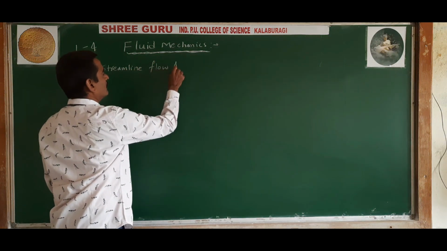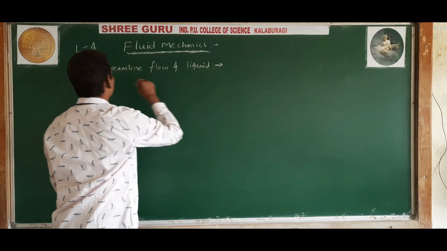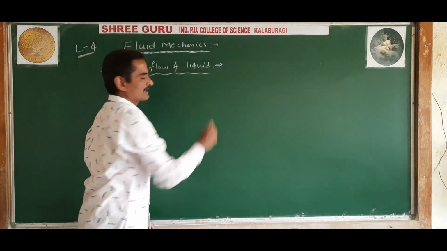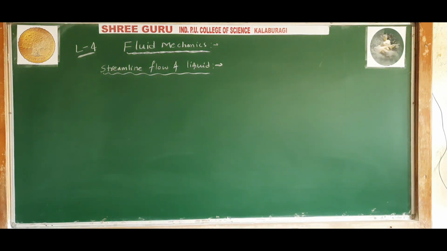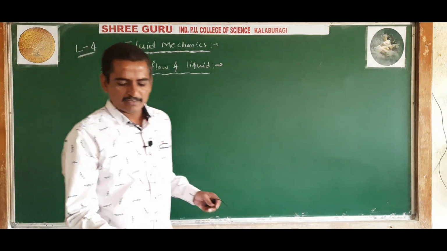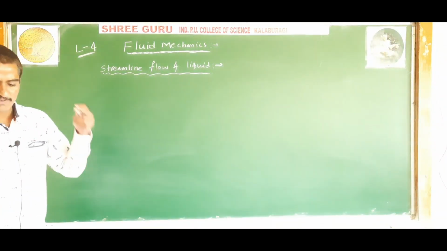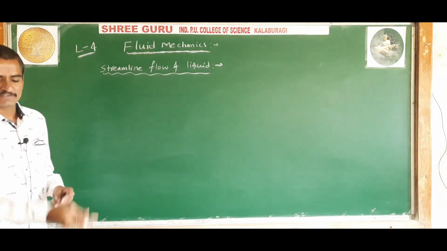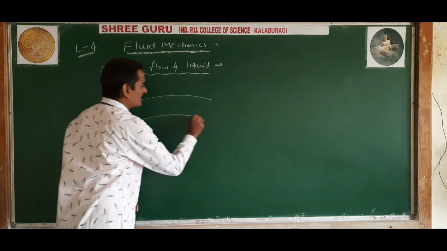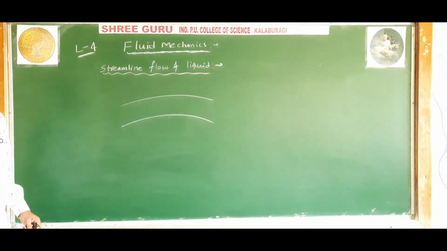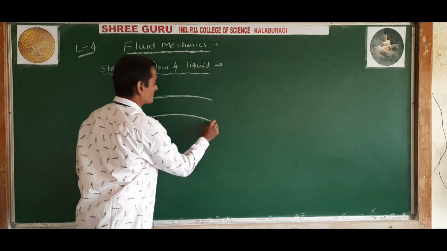Streamline flow of liquid. What do you mean by streamline flow of liquid? A liquid is said to have streamline flow if all the particles of the liquid passing a given point have the same velocity and the same path. So let us consider a liquid flowing through a section.